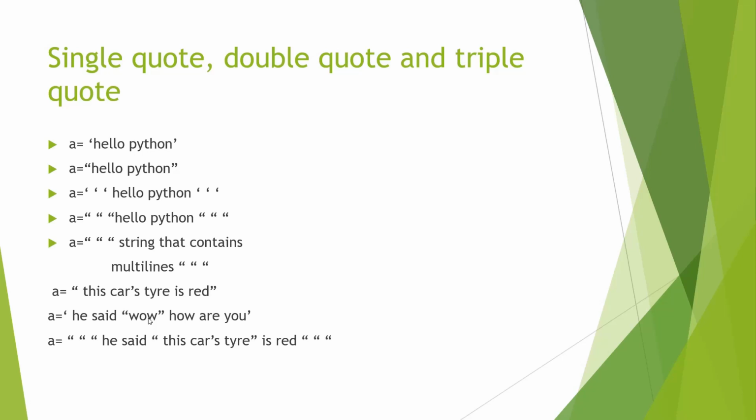If within our string we have single and double quote, then we should enclose that string either with single triple quote or double triple quote. Like in this example, we see we are using single quote here in cars, and then there's a double quote surrounding this car's tire. So we need this as a part of our string data. So we're going to enclose this string within either a single triple quote or double triple quote.